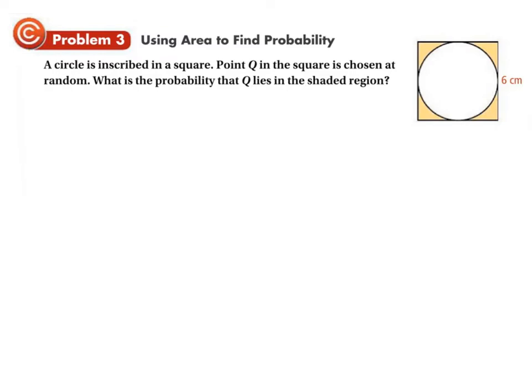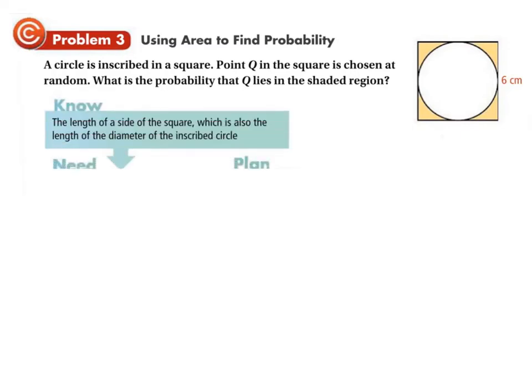Okay, so the big idea here is we need to find the two areas. Essentially, if you know the area of the whole square minus the area that's not going to be the favorable outcome, we will find what's left, the favorable outcome part. Okay, so what does that look like? Well, what do we know? We know the length of the side of the square, which is also the diameter of the circle.